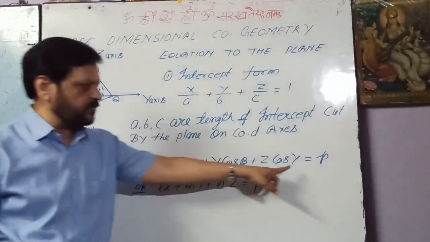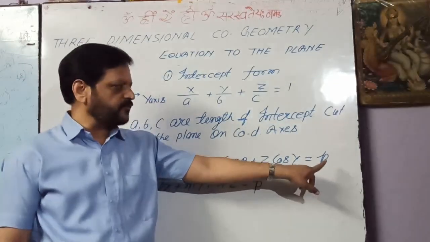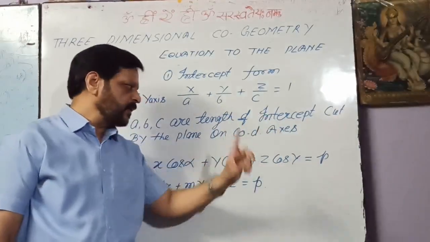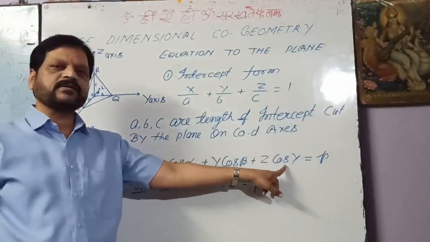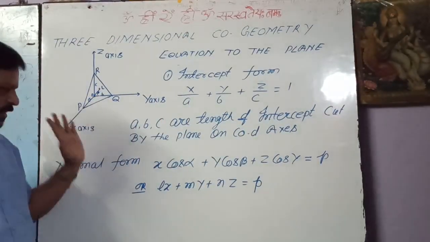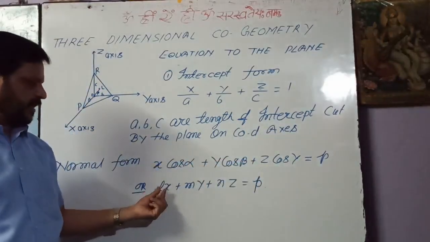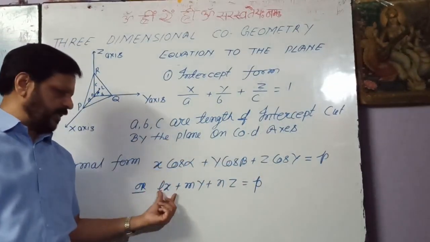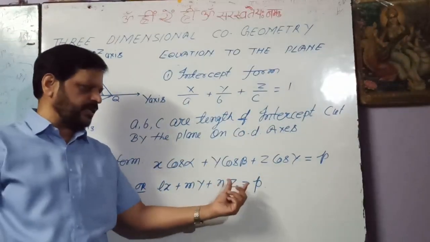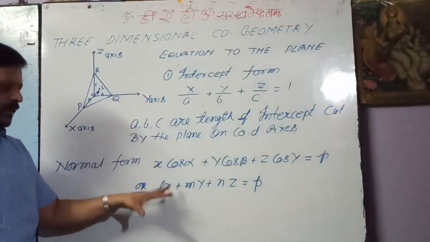Small p is the length of the perpendicular drawn from the origin to the plane, and cos alpha, cos beta, cos gamma are the direction cosines of this perpendicular. And cos alpha, cos beta, cos gamma may be written as l, m, n. So lx plus my plus nz equal to p is the equation of the plane in the normal form.